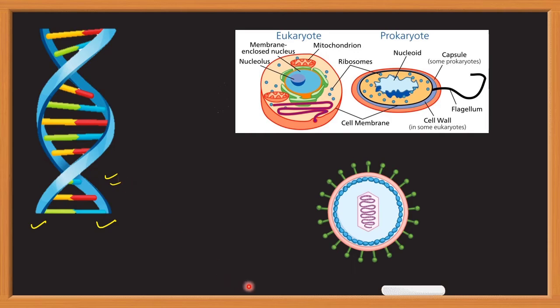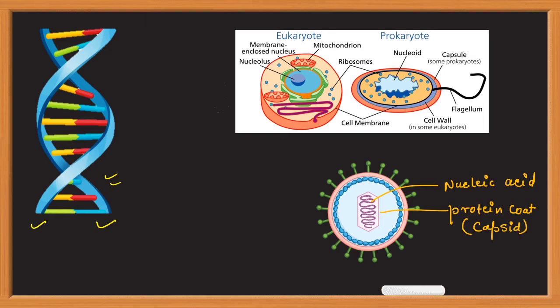Now the third case is of viruses, where you can see that this is a nucleic acid. Nucleic acid is enclosed inside a protein coat. This protein coat is known as capsid. Outside the protein coat, there can be another layer which is known as envelope. So basically, in the case of viruses, nucleic acid is present in a protein coat called capsid.